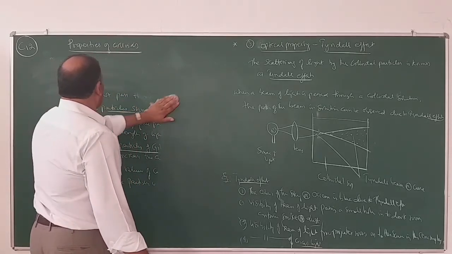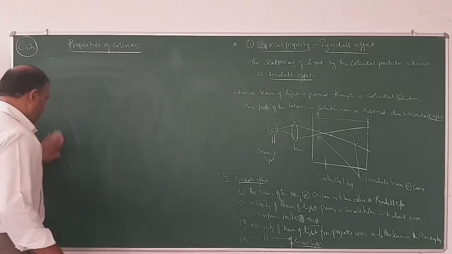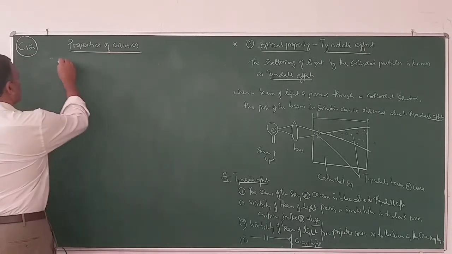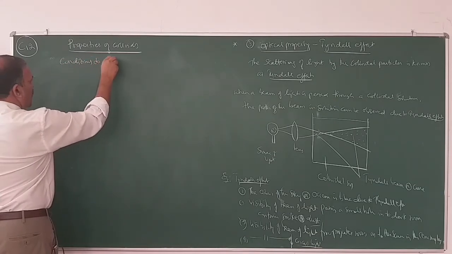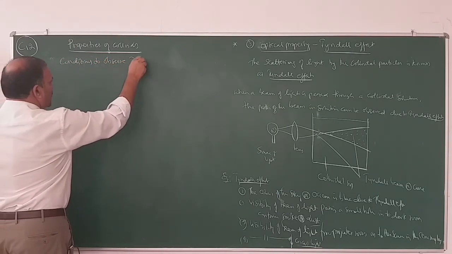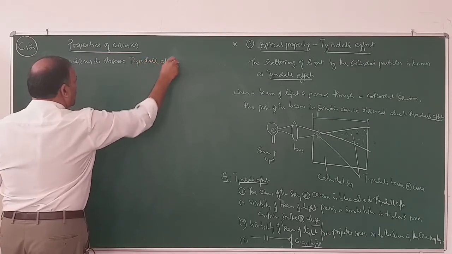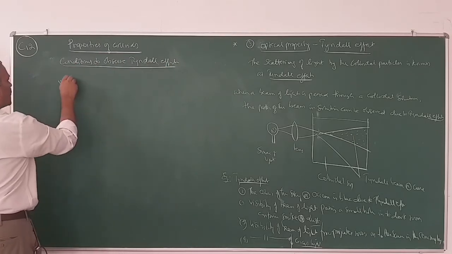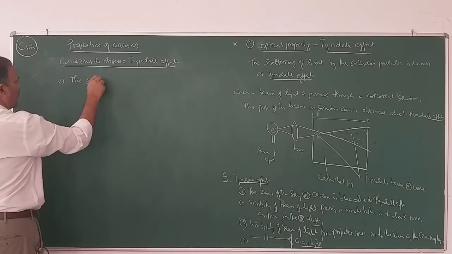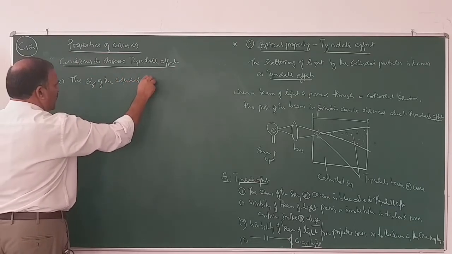Then what are the conditions to observe the Tyndall effect? This is also very important. The first condition is the size of the colloidal particles.